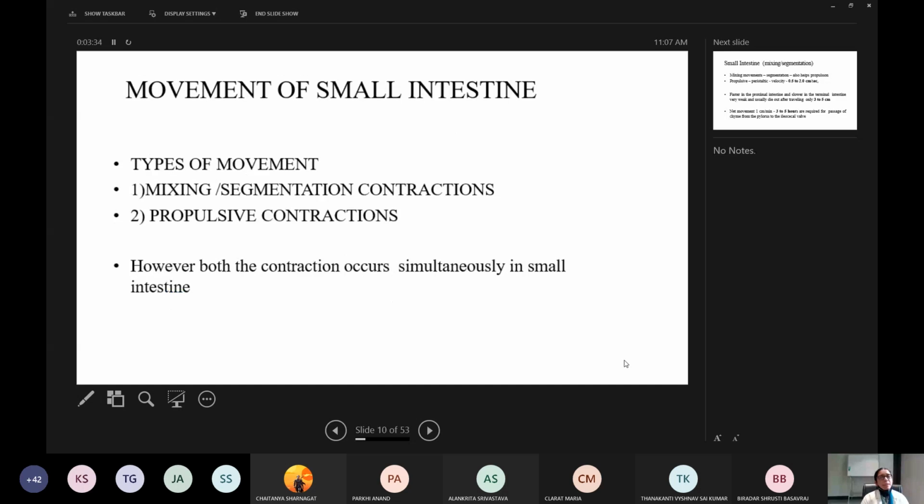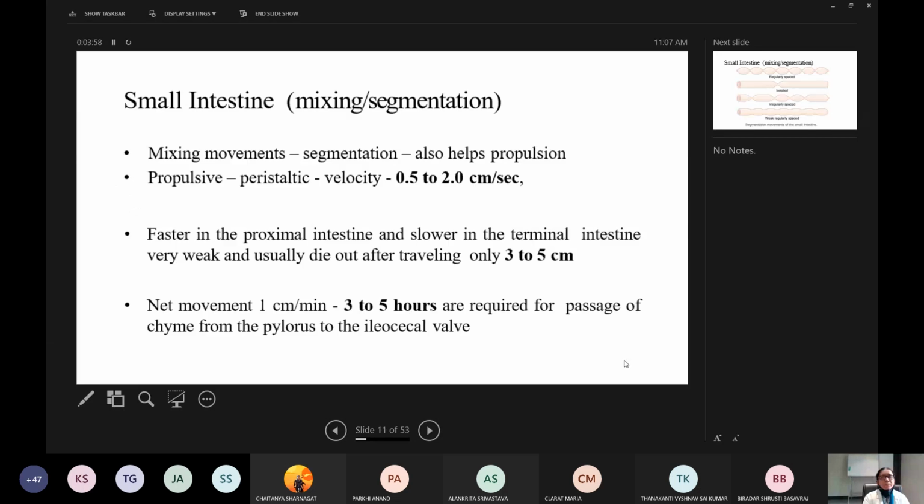So movements of small intestine, as I told you, there are two important types: mixing, example is segmentation contractions, and propulsive contractions. In that, a very good example is peristaltic movements. However, both contractions occur simultaneously in the small intestine.